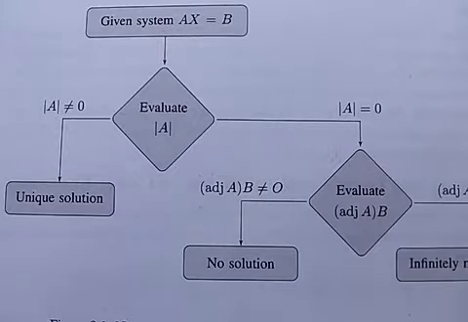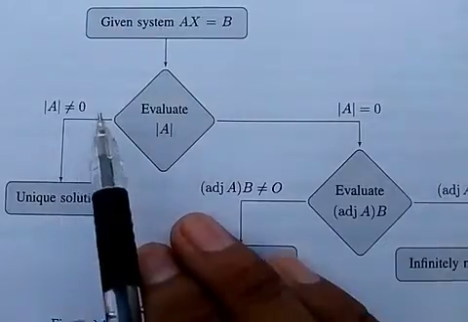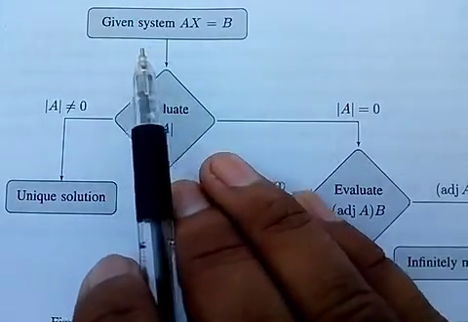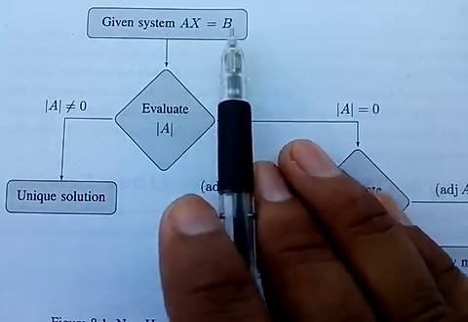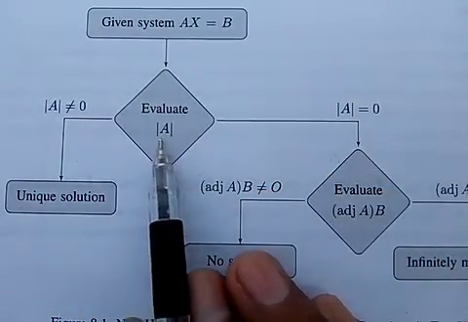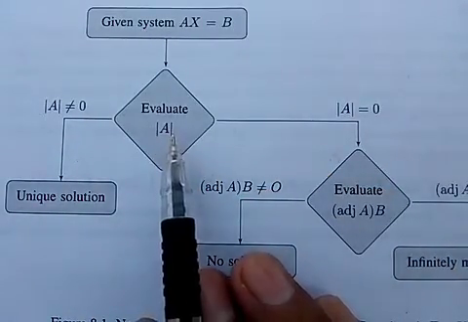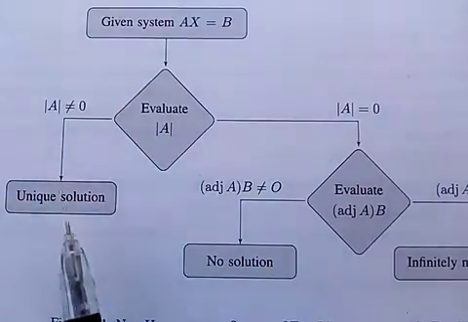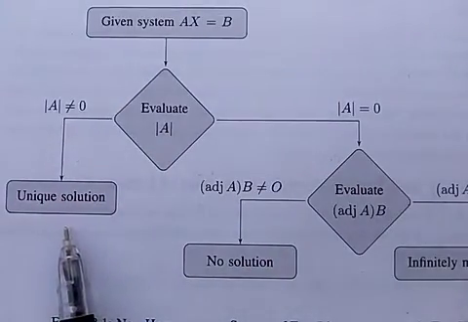With the help of the given diagram, we can understand a non-homogeneous system of two linear equations in two variables. First of all, the given system can be written in the form AX equal to B. Evaluate the determinant of A. If determinant of A is not equal to 0, there is a unique solution.